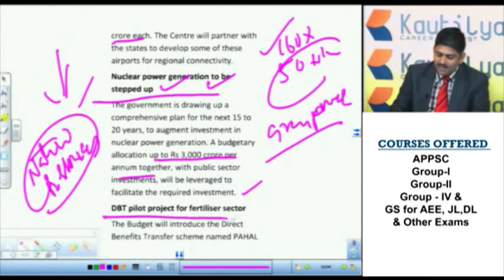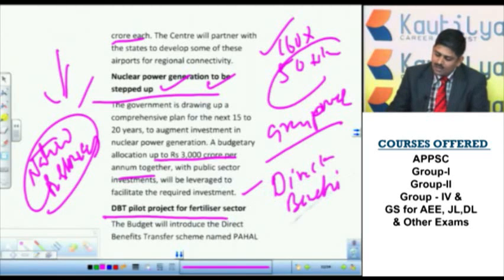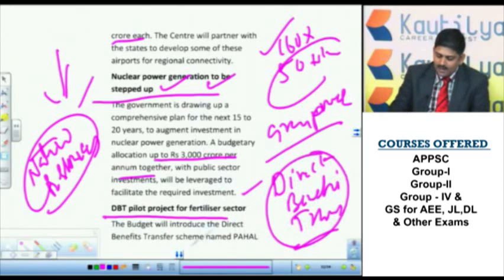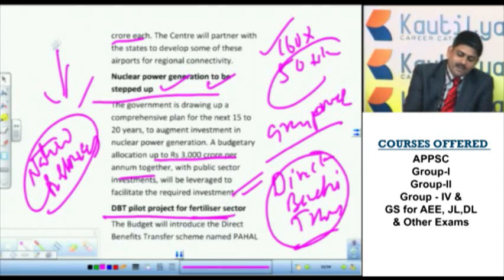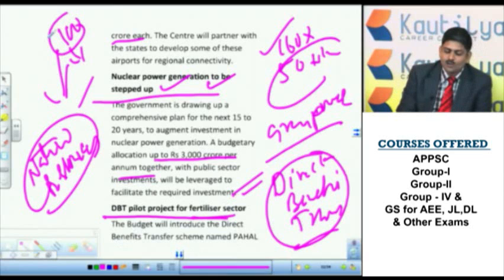Next, DBT, as I told you already, direct benefit transfer. Already it is implemented for gas transfer, and we already discussed this. DBT is now used for the fertilizer sector also. That means if the government of India sells fertilizers at a lower price, say the fertilizer price is 100 rupees and the government sells it for only 50 rupees, it leads to a black market.